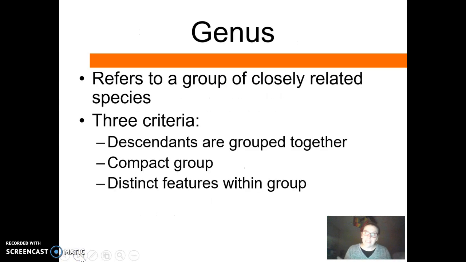Okay, finally, speaking of genus, we're getting to very specific groups here, and a genus refers to a group of closely related species. The big 3 criteria for the genus are, first, that the descendants are grouped together, so they should be in the same general geographic region. Second, it should be a relatively compact group, so you shouldn't have hundreds of animals in these groups. It should be down to a pretty short list. Third, there should be distinct features within the group. So the genus should still include a variety of animals that are compact and are descendants grouped together, but there are still definite differences between the different animals within the genus.